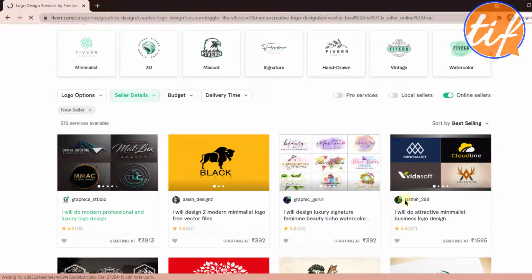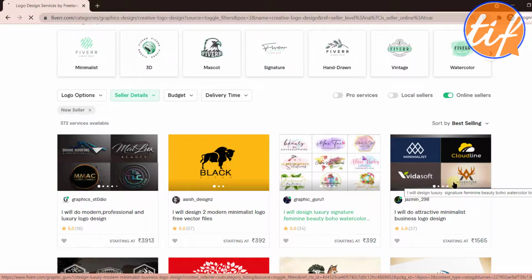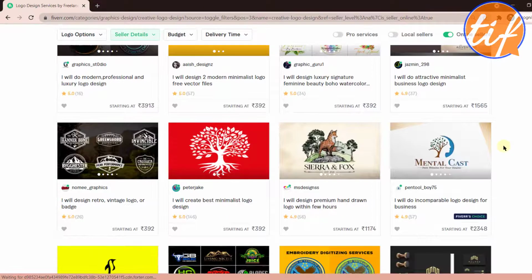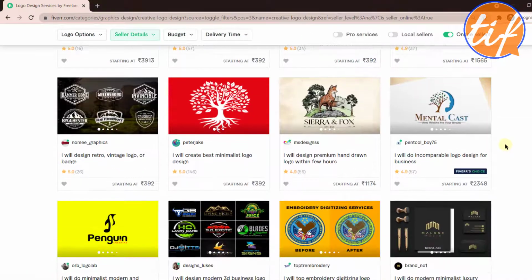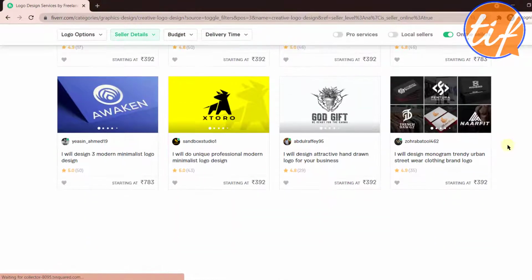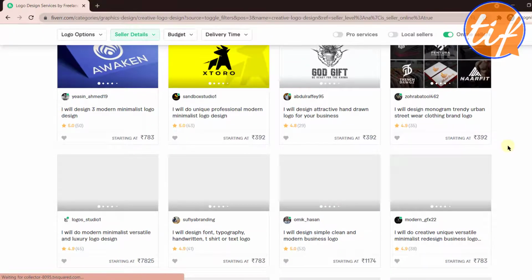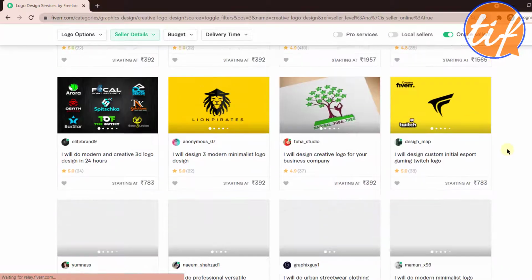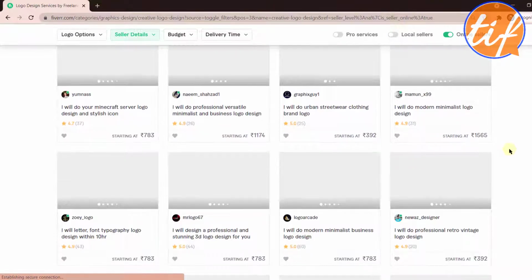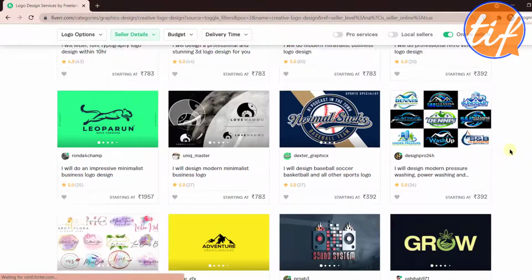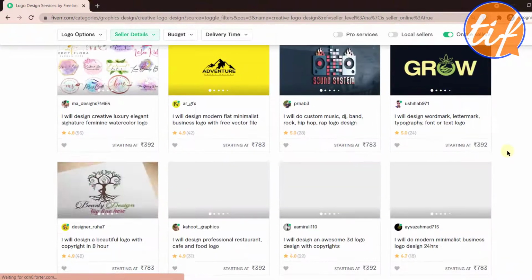Okay, it says that they're online. All right, so let's choose some gigs which you can compare. We're going to choose 2 gigs and probably find something which has less number of sales. Since I've not chosen a lot of filters, it is a little tough to find some gigs which have very less number of sales.